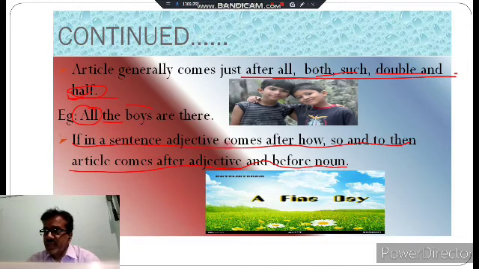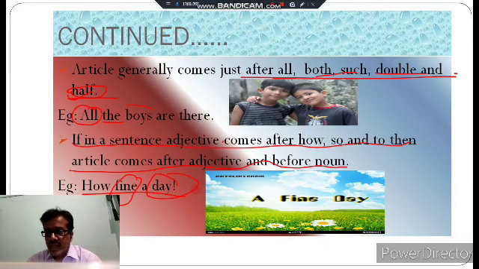You are looking at a sentence: how fine a day. Day is the noun, and fine is the adjective. Between these two words I have placed the article. So you have to place the article between the adjective and the noun.